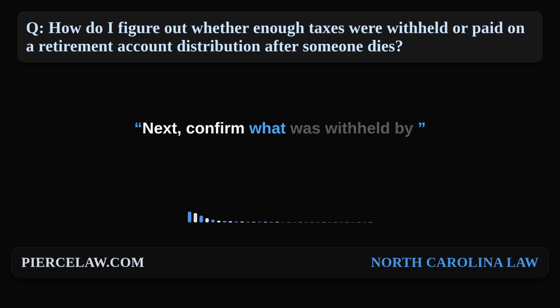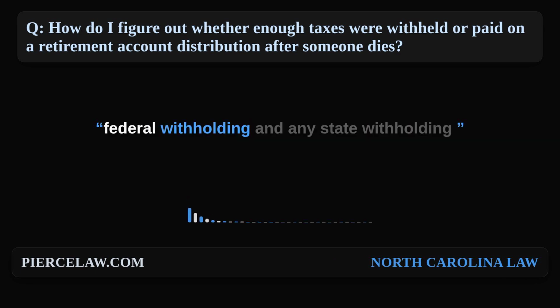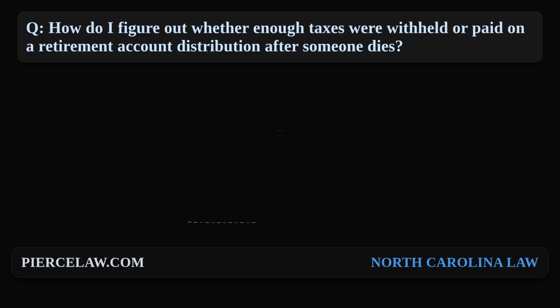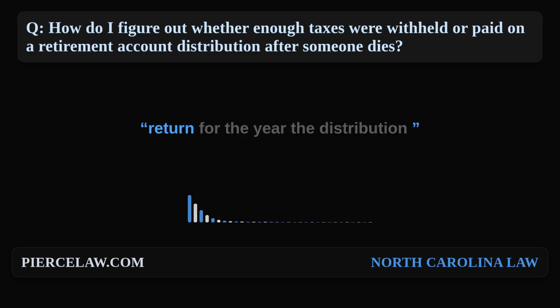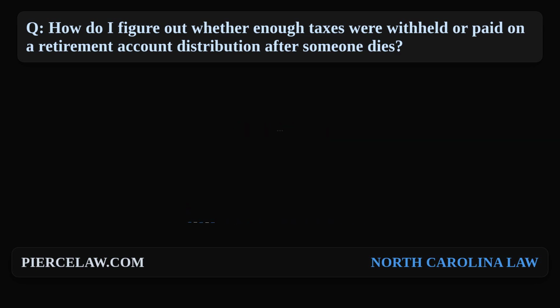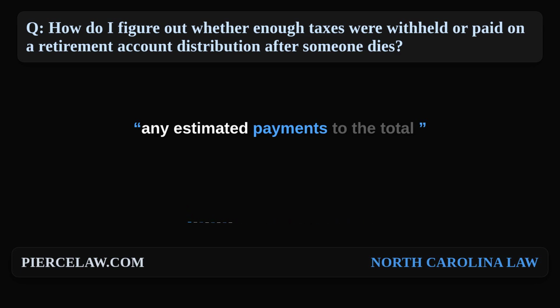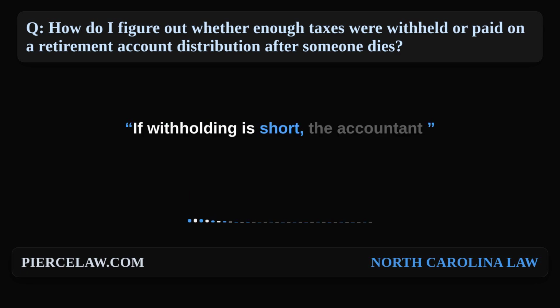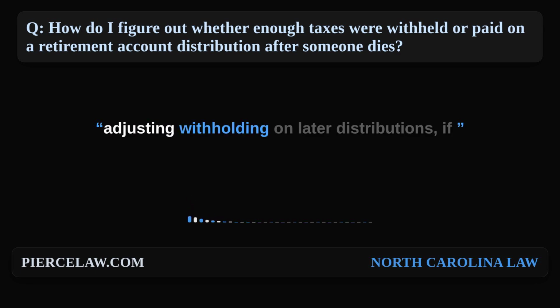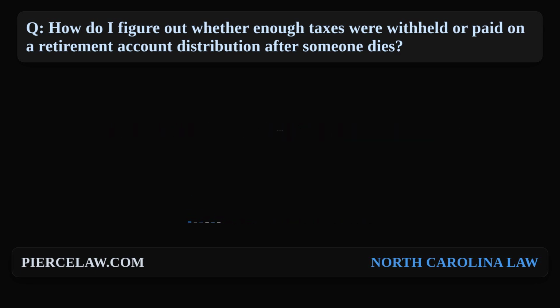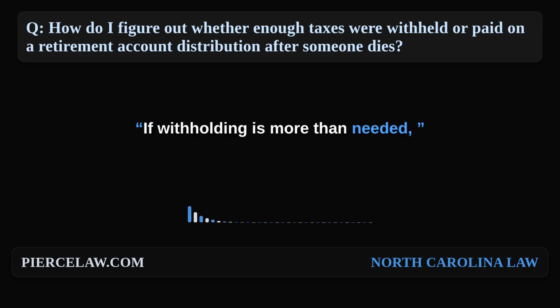Next, confirm what was withheld by reviewing the Form 1099-R boxes for federal withholding and any state withholding, and match those numbers to the return for the year the distribution was paid. Then compare the total withholding and any estimated payments to the total tax due on that return. If withholding is short, the accountant may recommend an estimated payment or adjusting withholding on later distributions, if any. If withholding is more than needed, the return may produce a refund.